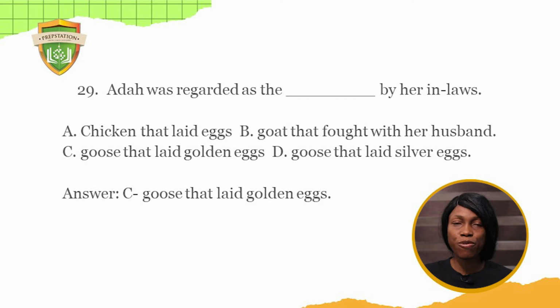Before she left for England, Ada had a very good job, and her father-in-law saw her as the goose that laid golden eggs because she was responsible for Francis's education and that of her sisters-in-law. So they saw her as someone they treasured, who was bringing in the money, and that was why she was regarded that way by her in-laws.